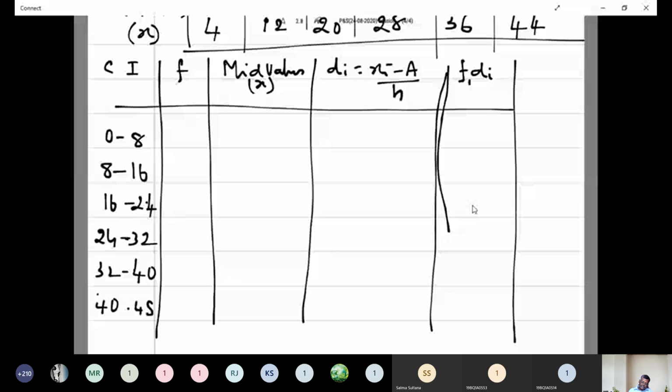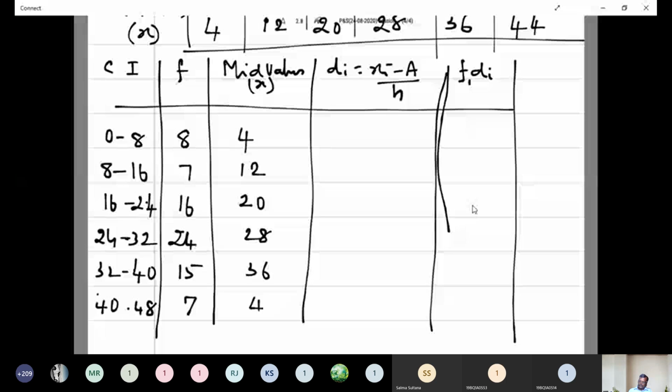And the corresponding frequency is 8, 7, 16, 24, 15 and 7. And mid values, already you can find out the mid values, that is 4, 12, 20, 28, 36 and 44.